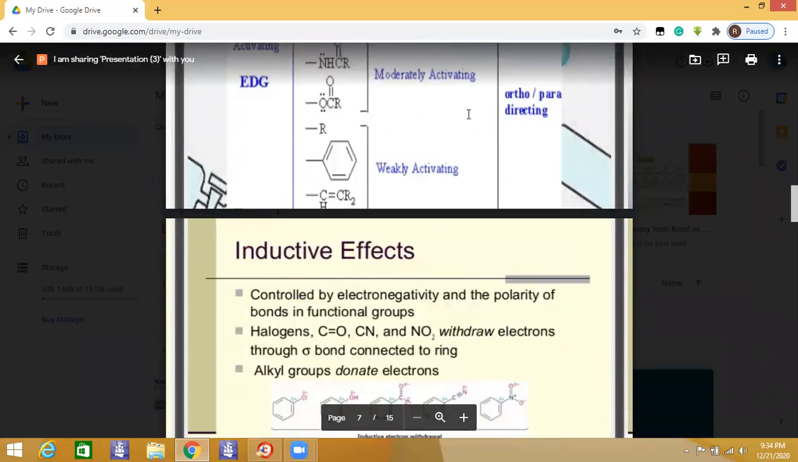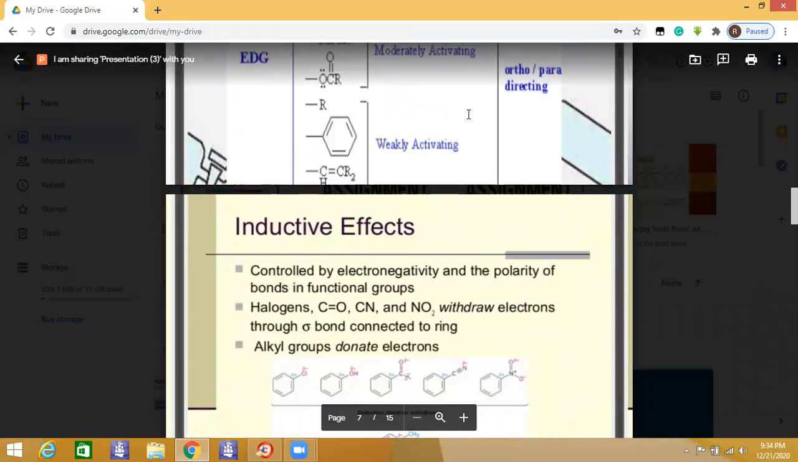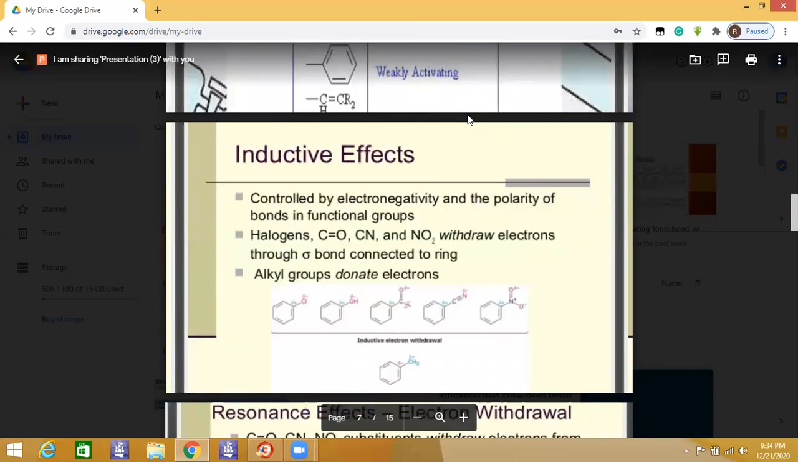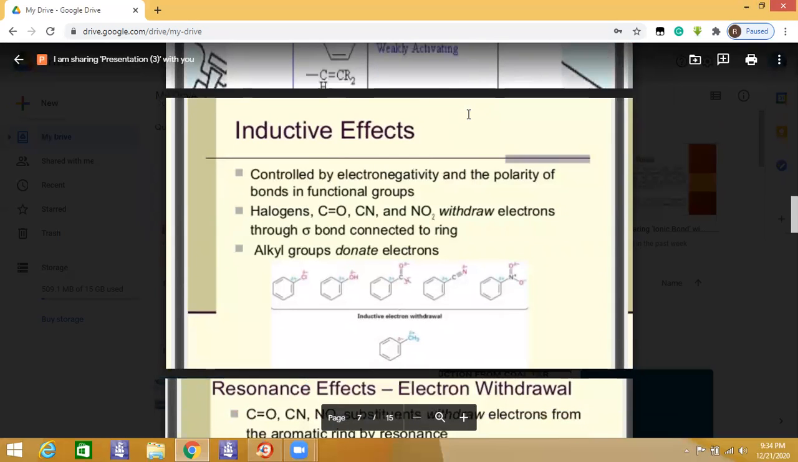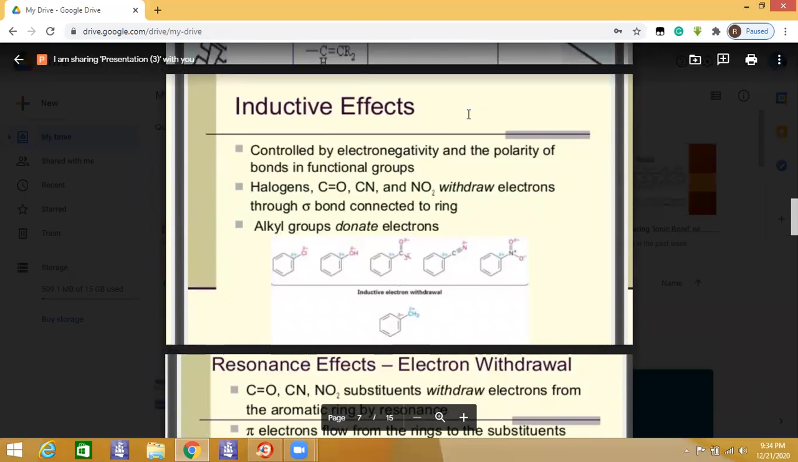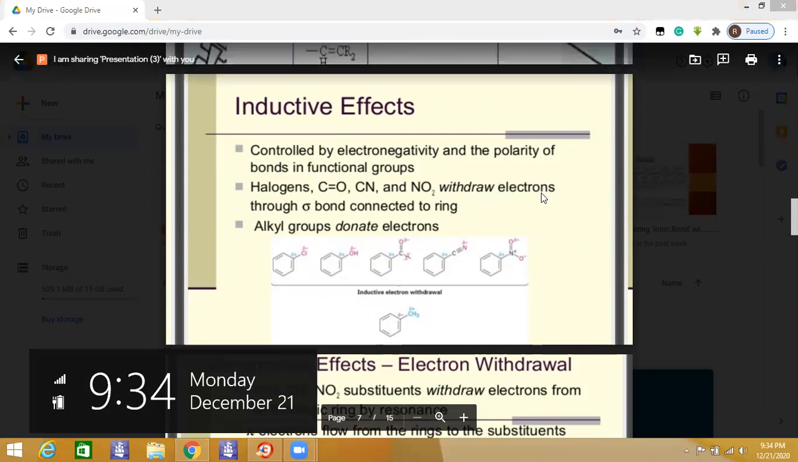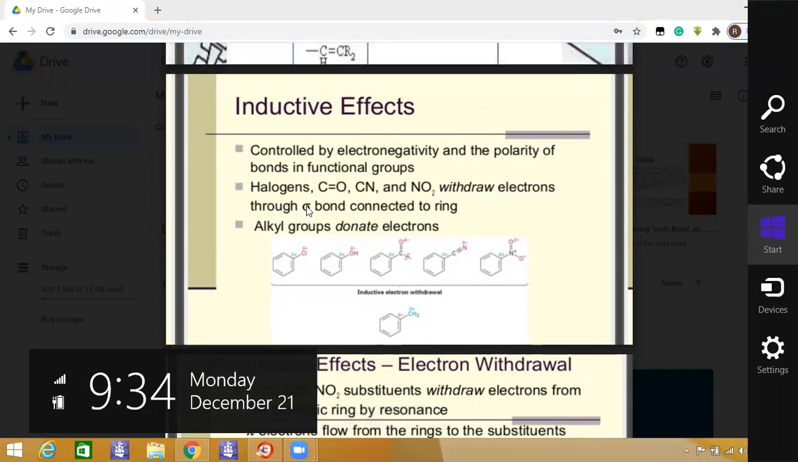Let's just discuss the inductive effect. This can be controlled by electronegativity and the polarity of bonds in functional groups. Like halogens, which are electronegative, and the carbonyl group, cyanide group, and nitro group. These are the electron withdrawing groups. They are connected to the ring through the sigma bond. So these are the withdrawing groups.